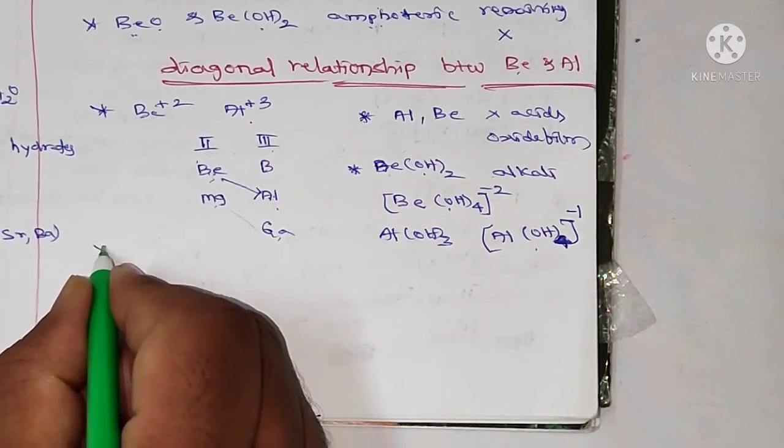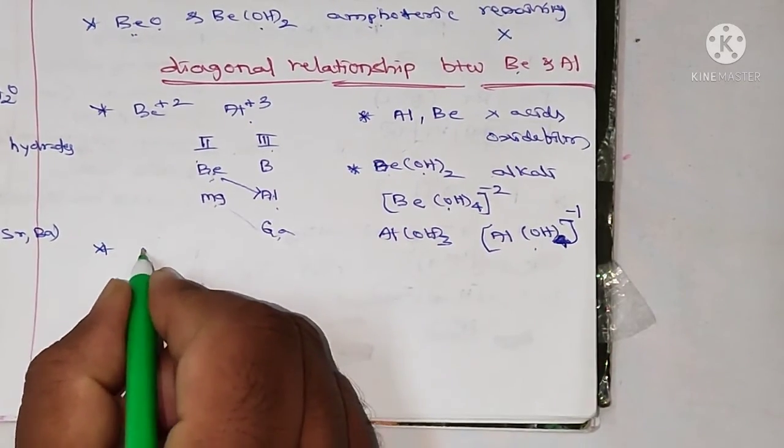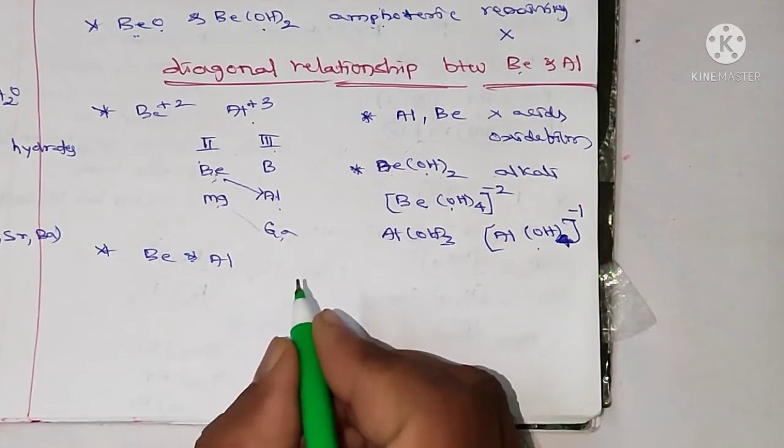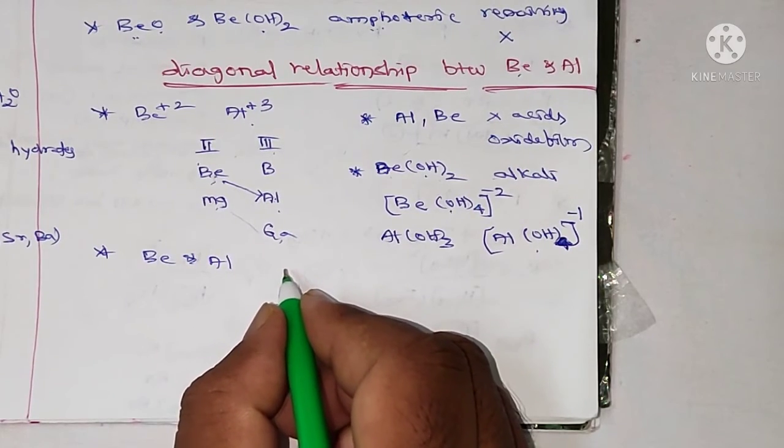And the chlorides of both beryllium and aluminium have a bridged chloride structure in the vapor phase.